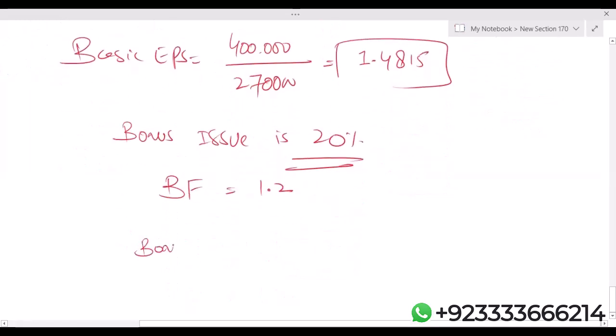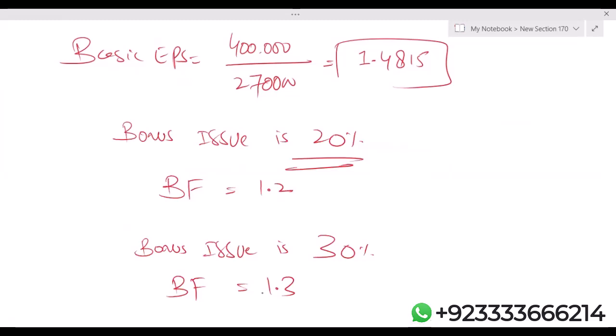If the bonus issue is 30%, then your bonus fraction is 1.3. 30% bonus means your total number of shares will become 130%.